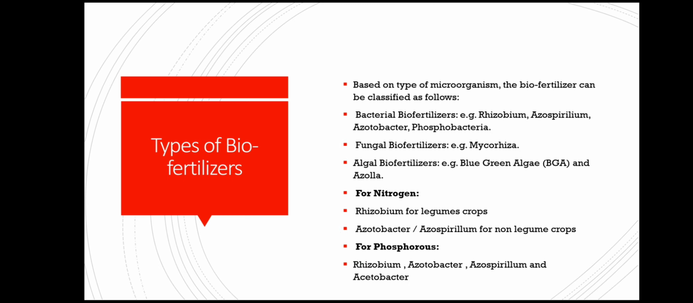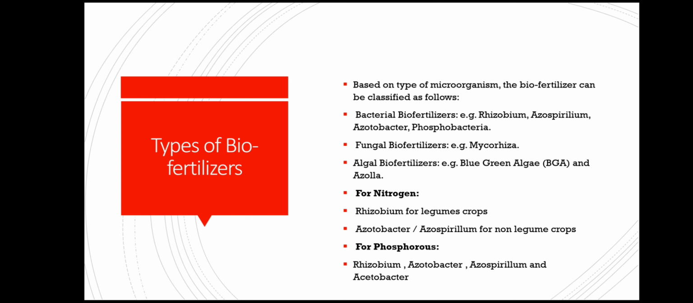Types of biofertilizers. Based on types of microorganisms, the biofertilizer can be classified as follows. Bacterial biofertilizers. Example: Rhizobium, Azospirillum, Azotobacter, Phosphobacteria. Fungal biofertilizer. Example: Mycorrhiza. Algal biofertilizers. Example: blue-green algae and Azolla.